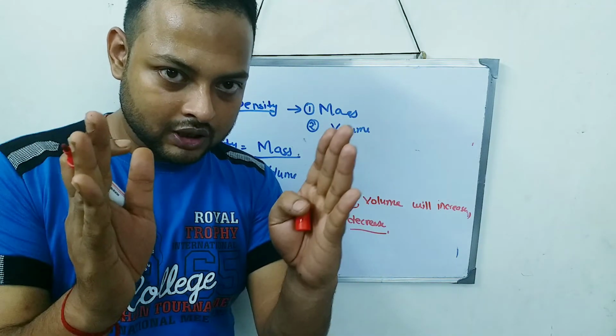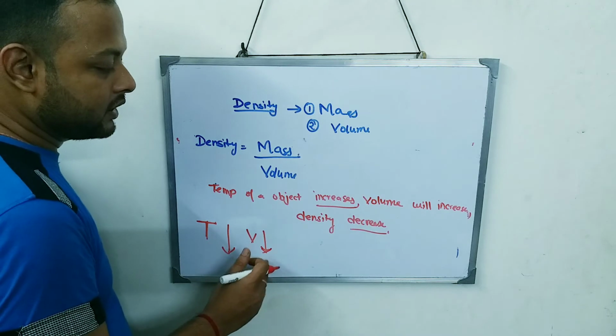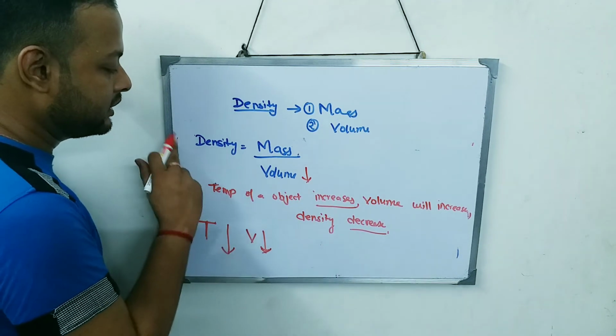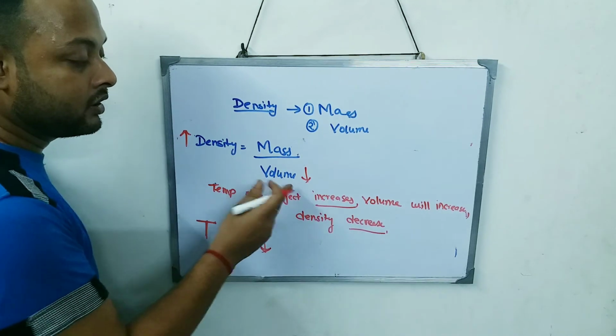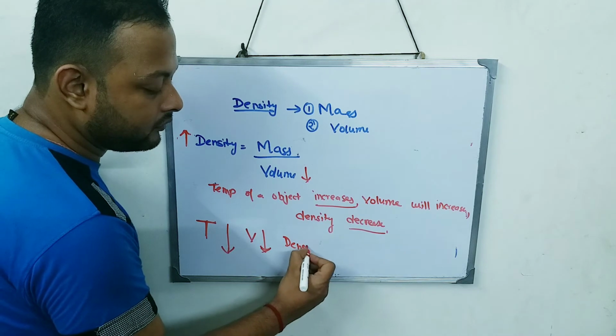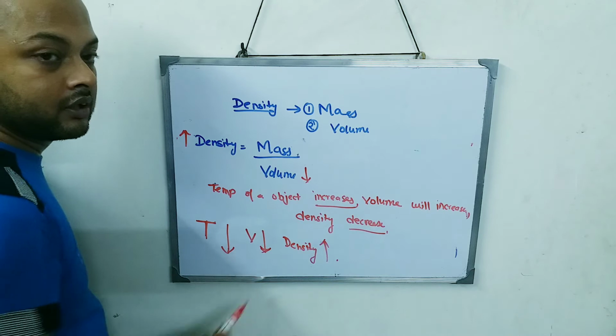The volume will decrease. And if volume decreases, what will be the change in density? The density is going to increase. Inverse relation, inverse. So the density will increase.